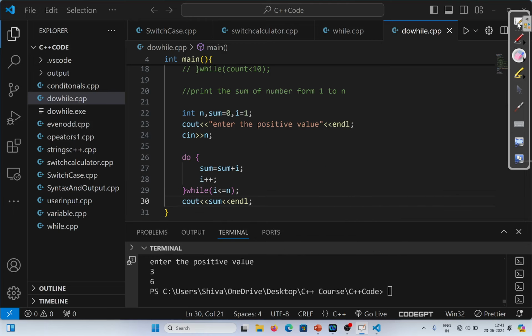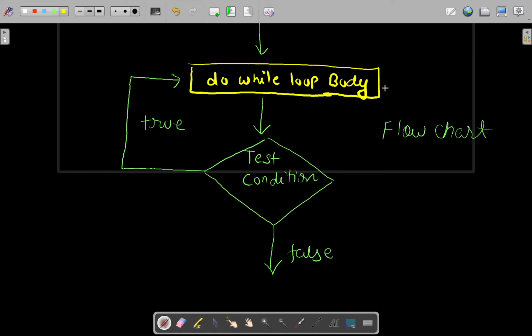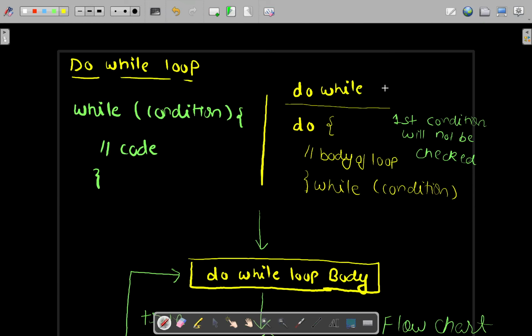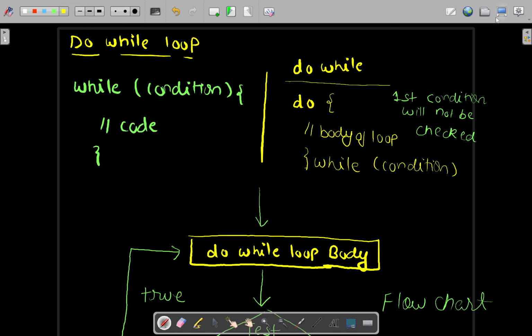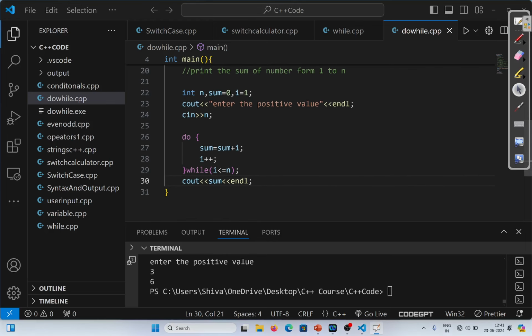So this was about the do while loop. In this video, we discussed the concept of the do while loop, the difference between the while loop and the do while loop, and along with that, we did multiple practice questions.